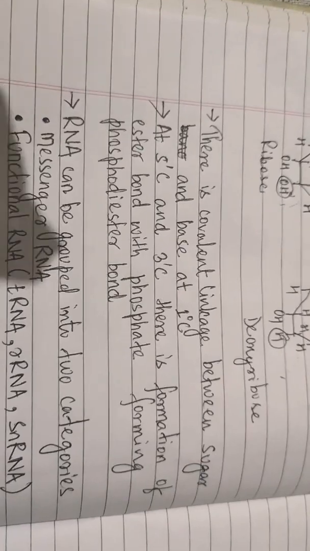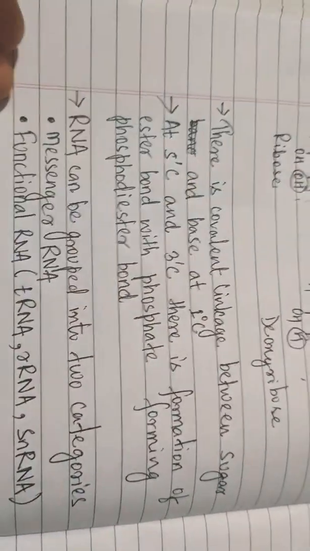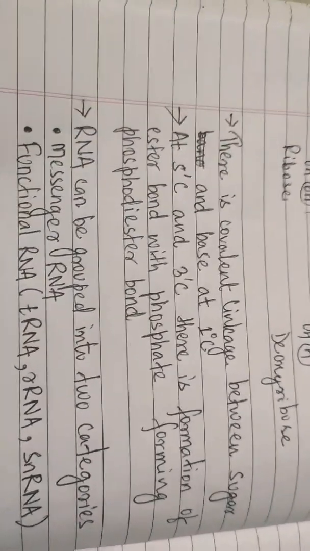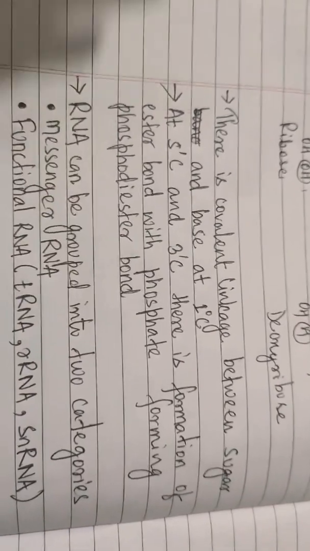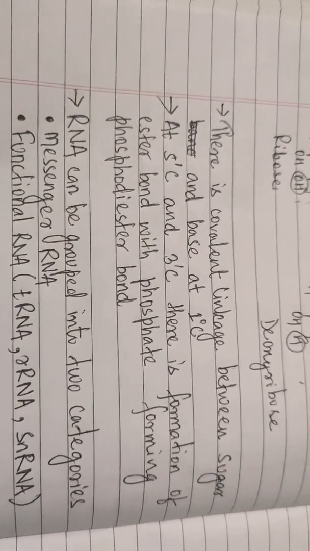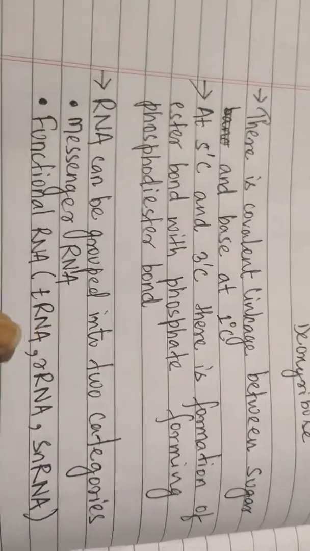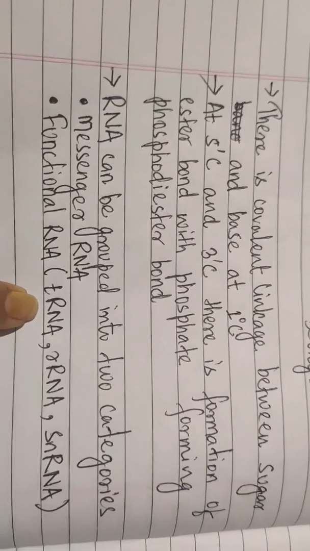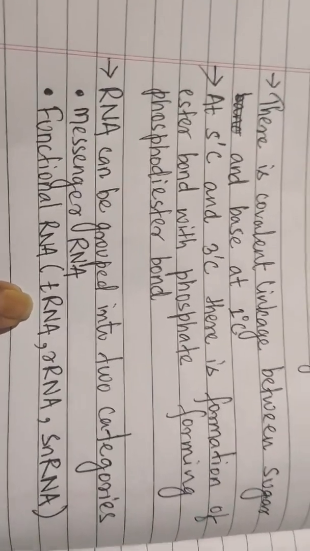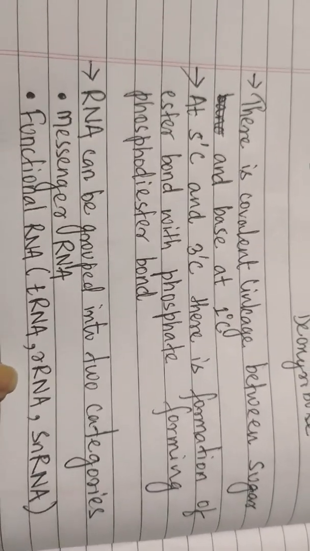It will remain in its own basic form, like it will remain as an RNA, and it will have all the properties that the RNA has through all phases of the life of that particular RNA. For example, tRNA helps to bring the amino acid during protein synthesis, and rRNA is ribosomal RNA.